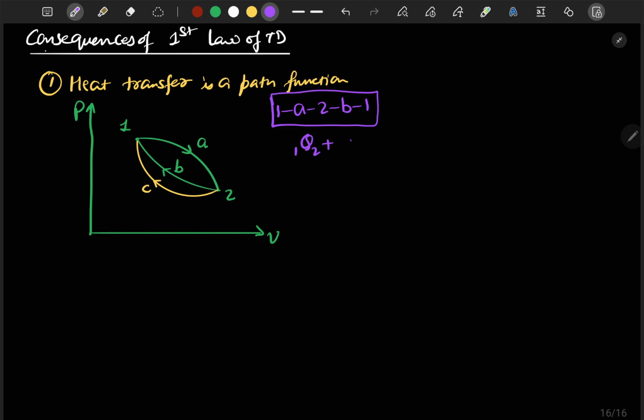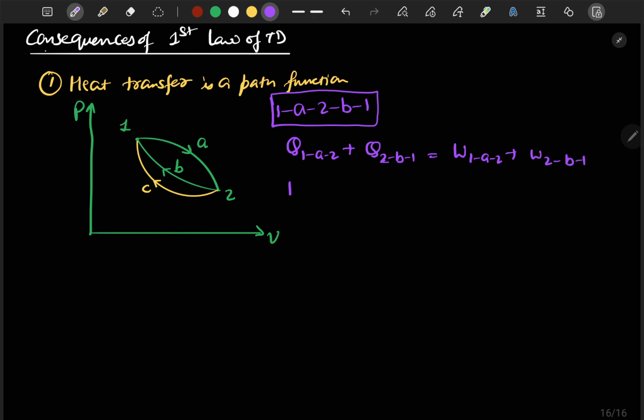So for this cycle I can write Q12 plus Q21 is equal to work done 1 2 plus work done 2 1. Okay, sorry, let me make a modification here. You can write it Q1A2 plus Q2B1 is equal to work done 1A2 plus work done 2B1.